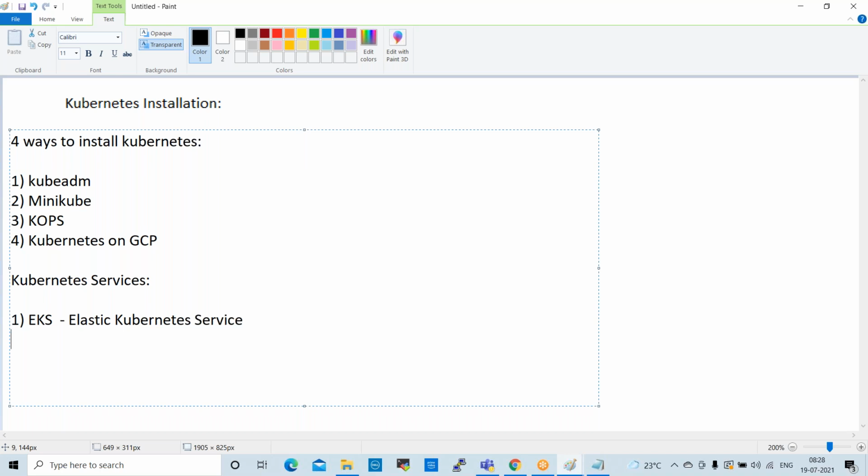Second one is AKS. Azure Kubernetes Service. Third one is GKS.